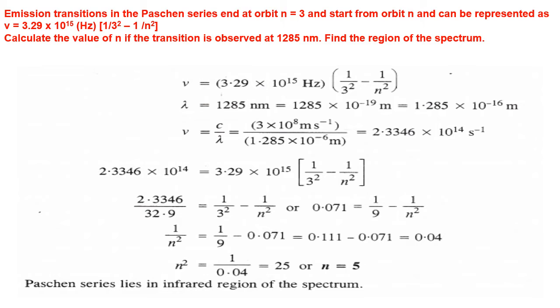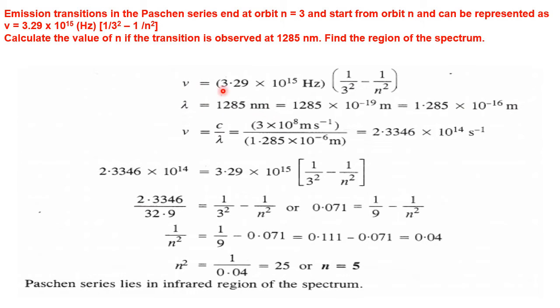This is almost again a 5 mark question. Emission transitions in the Paschen series end at orbit n equal to 3 and start from orbit n, and can be represented as nu equal to 3.29 into 10 to the power 15 hertz into bracket 1 by 3 square minus 1 by n square. That is, he has given the formula. Calculate the value of n if the transition is observed at 1285 nanometers. Find the region of the spectrum.